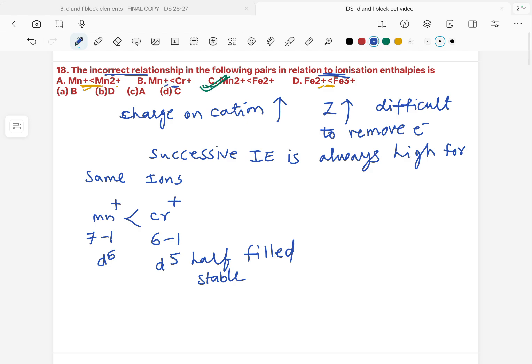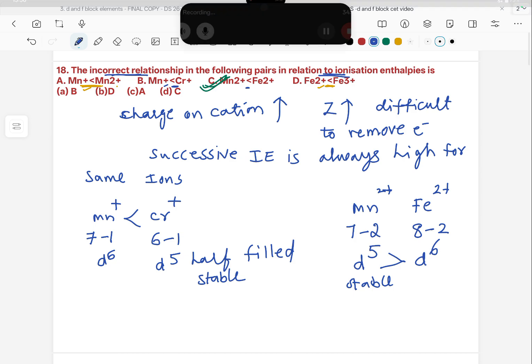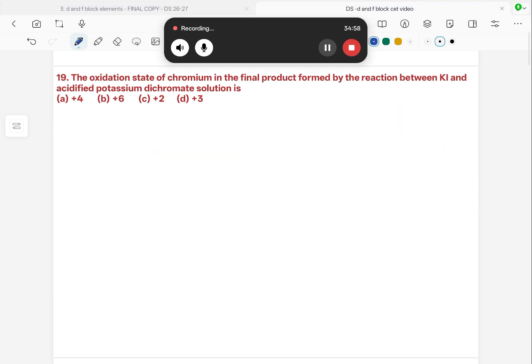Let us check with the C option. That is Mn2+ and Fe2+, different ions. Manganese has 7 valence electrons, loses 2 electrons, and has a d5 configuration. Iron has 8 valence electrons, loses 2, and has a d6 configuration. Here d5 is completely half-filled and should be more stable. So the order should be the other way, but here they have given it reversed. So this is the incorrect option. Our answer is the C option here.